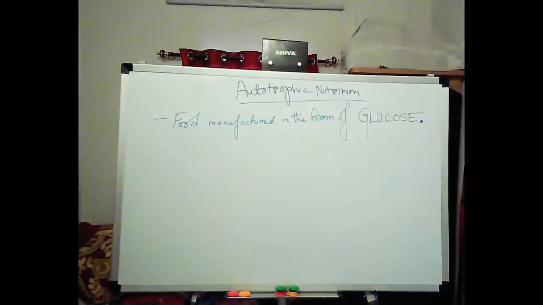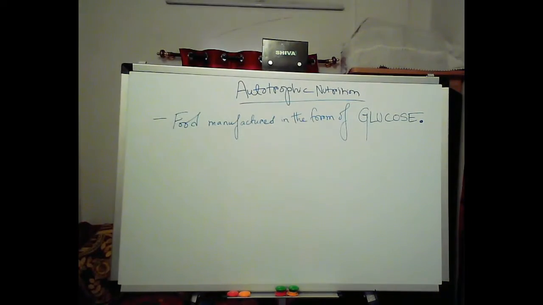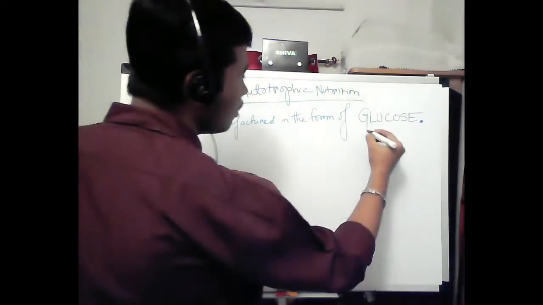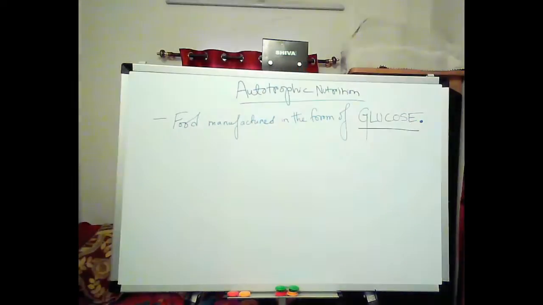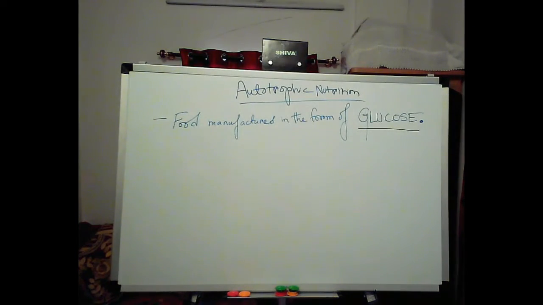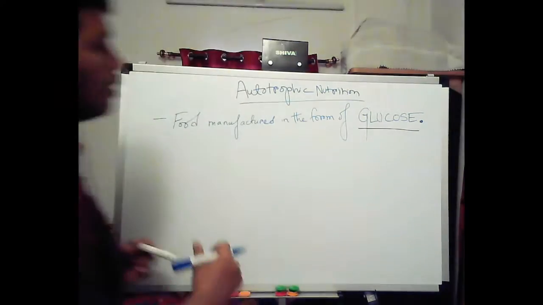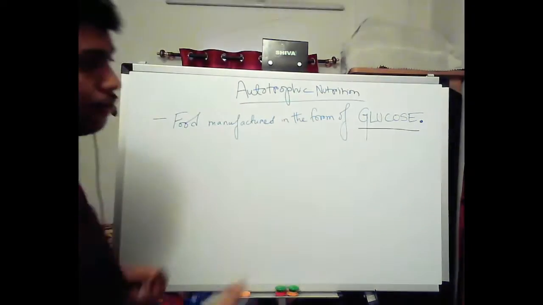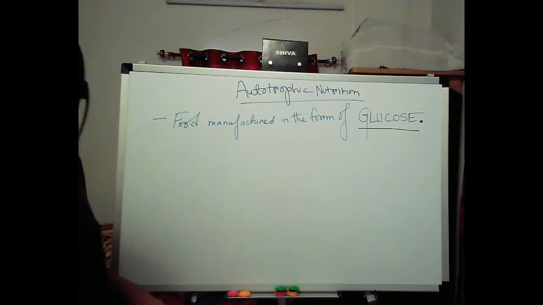Glucose is a simple sugar that can be easily absorbed in our body. It is a monosaccharide. What a monosaccharide is, I will discuss a little bit later.